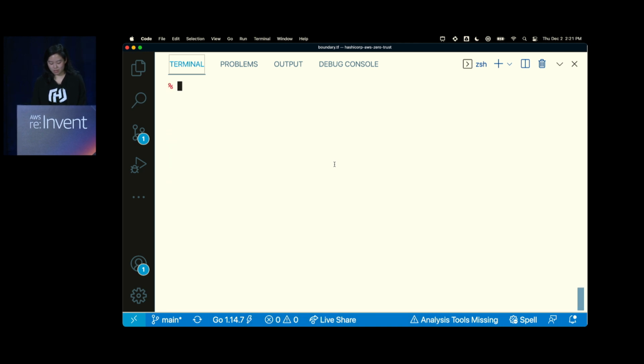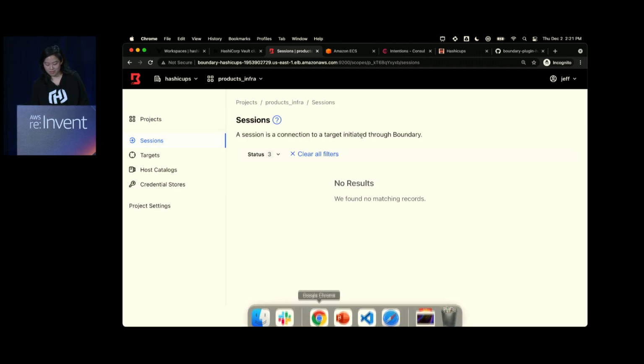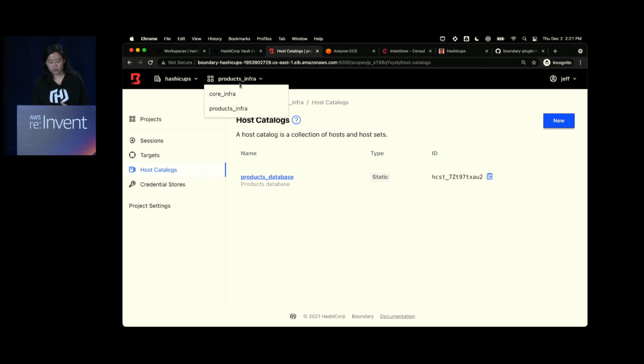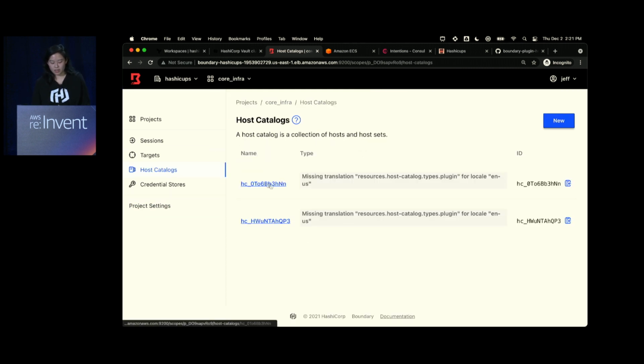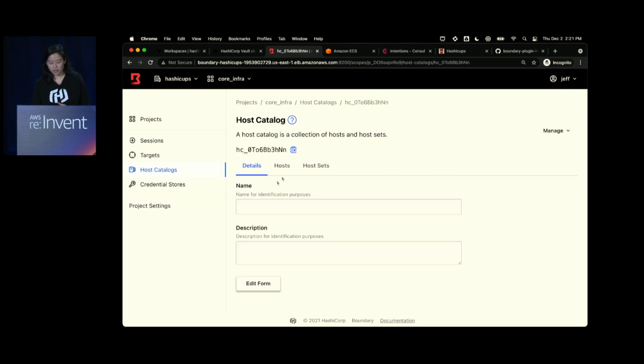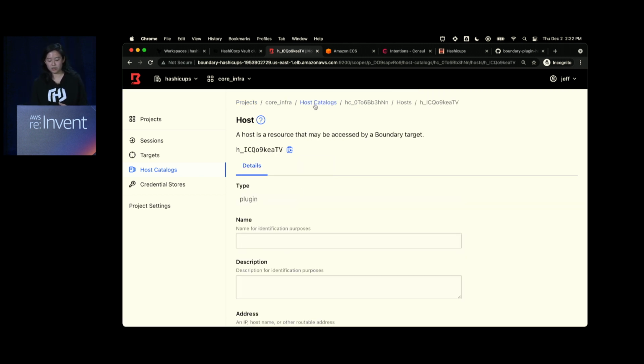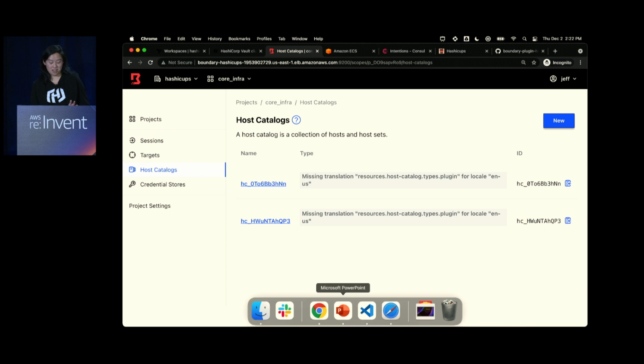But sometimes it may or may not discover it, but we'll see if it works today. Otherwise, we'll move that. Live demo. OK, so let's go to host catalog. What you'll see if you go into the UI is that there's a host catalog here, and the host has been added, right? This is the host for EC2. There are 2 of them right now, so we'll see how it goes.